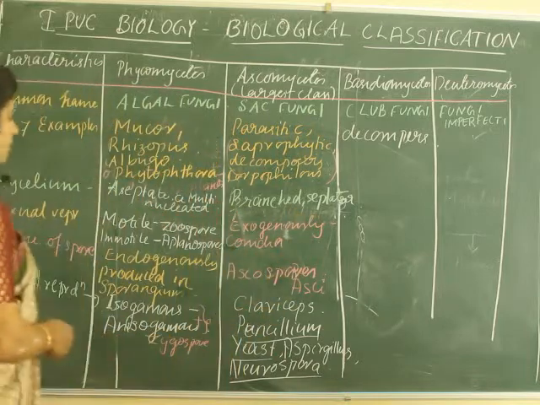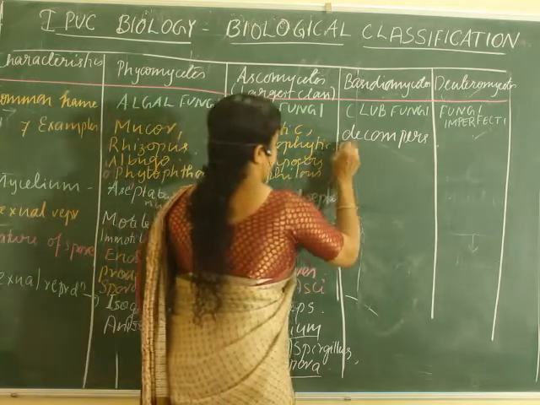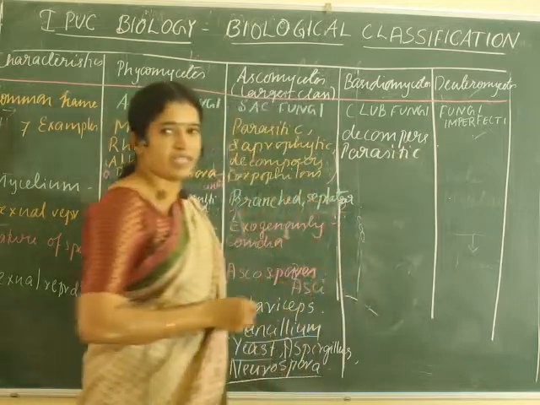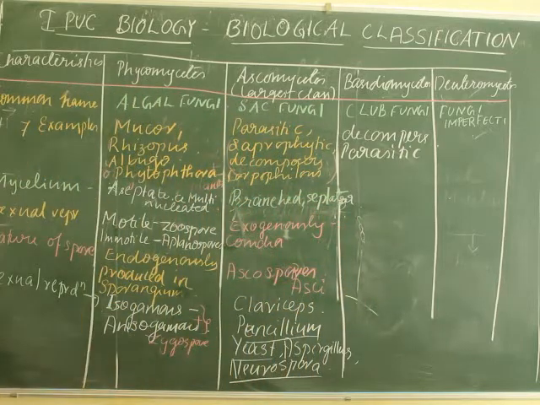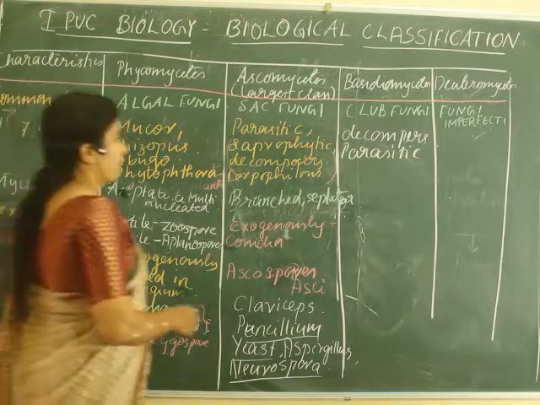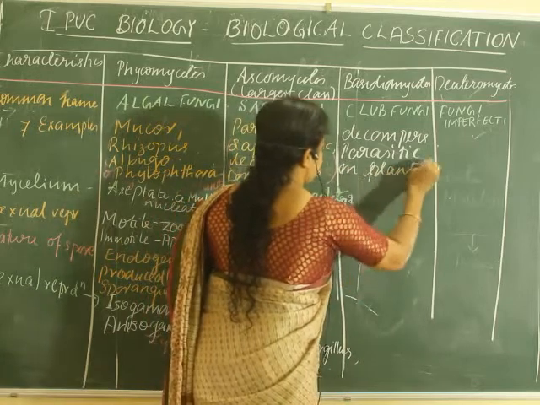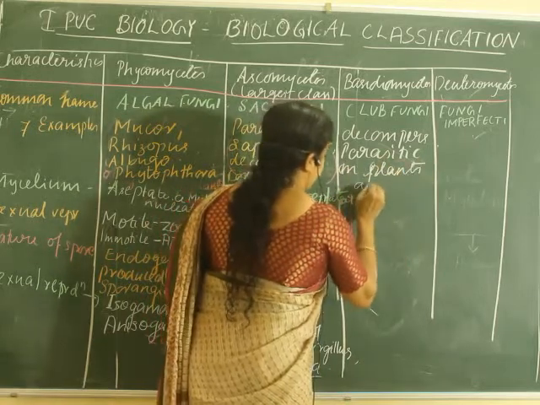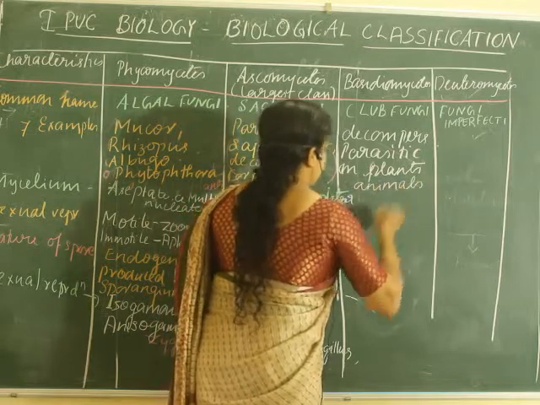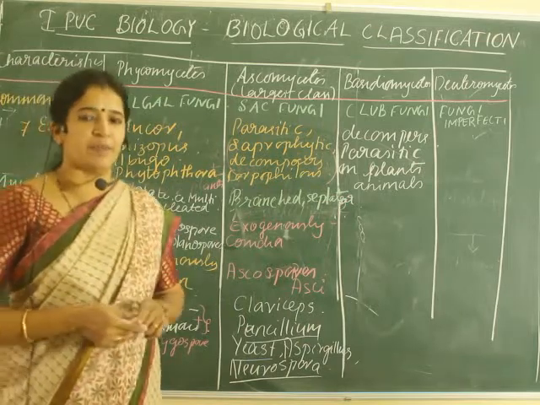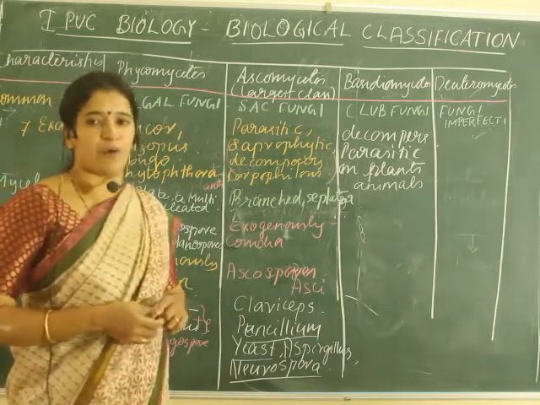Then what are the other habitats? They can be decomposers, and some of them are parasitic. Some are found growing on tree stumps, and they can also be saprophytic. They can be seen in soil, on logs, and they can be parasitic on plants as well as animals. They can cause disease in plants and animals. If you remember this fungus as a disease-causing organism, it has caused a decline in the frog population.